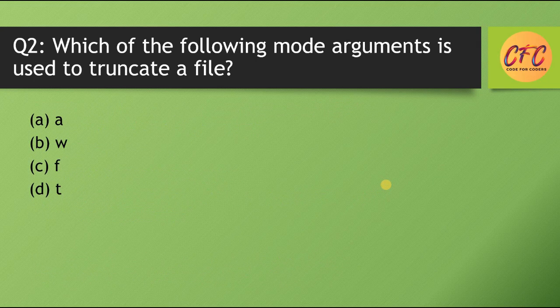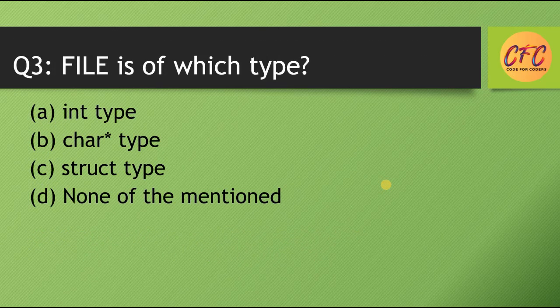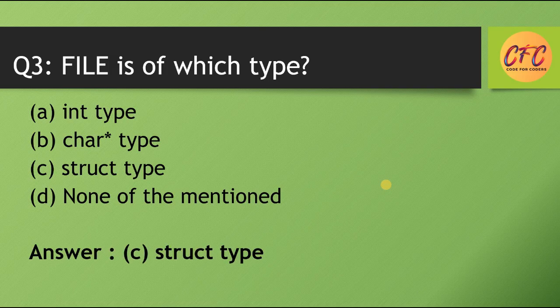Question number 2. Which of the following mode argument is used to truncate a file? Options are A, W, F, T. So correct answer is option number B, W. Open a file for writing and truncate it to 0 length if it exists. Question number 3. FILE is of which type? Options are int type, char * type, struct type, none of the mentioned. So correct answer is option number C, struct type.